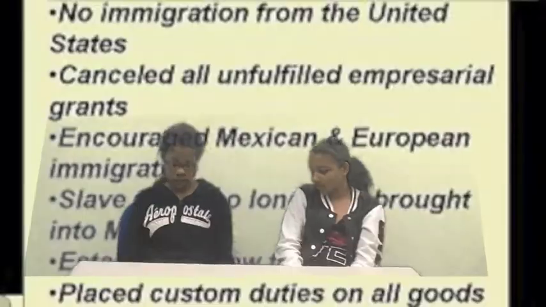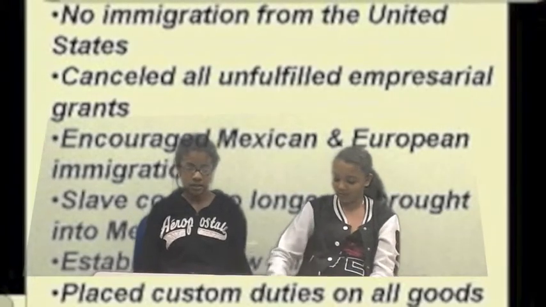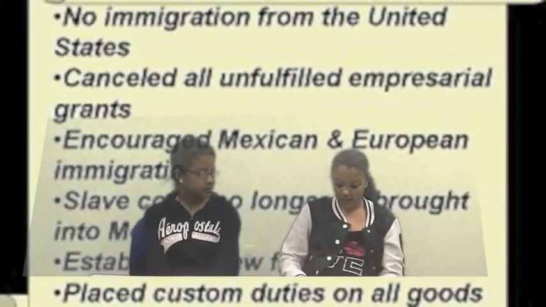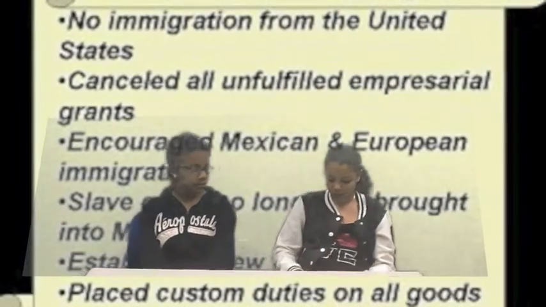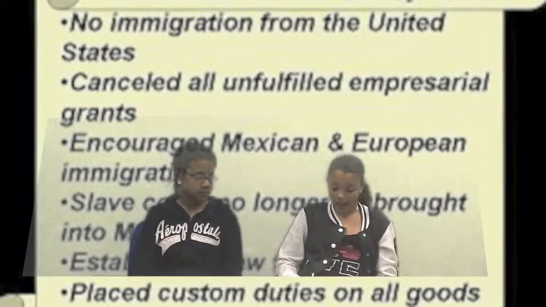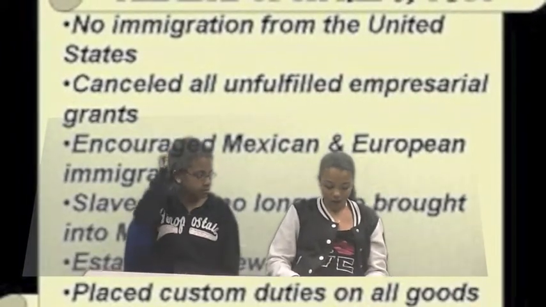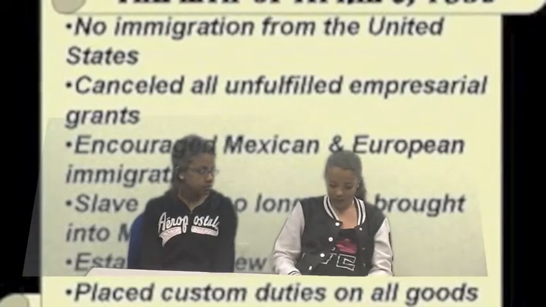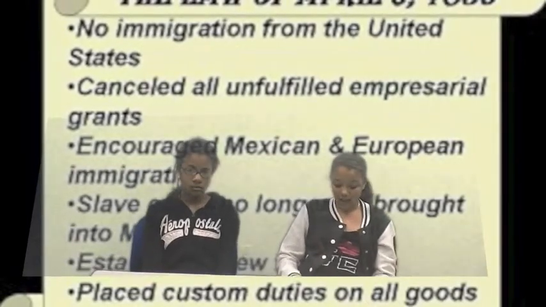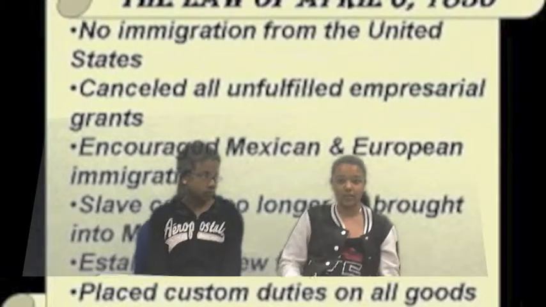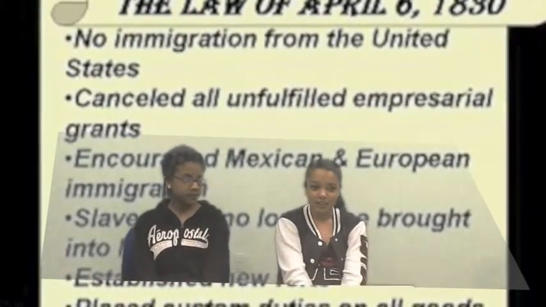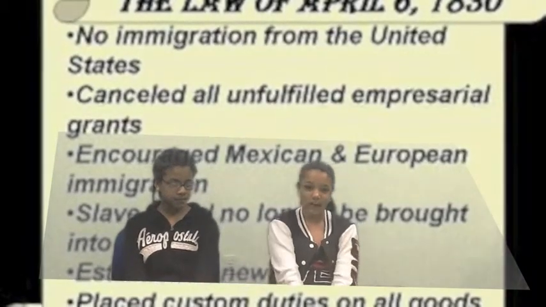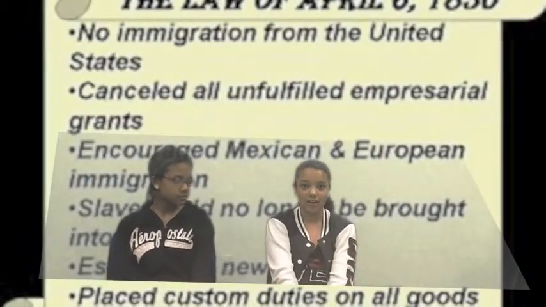What did they do to control Texas colonists? Mexican officials passed a law on April 6, 1830. It outlawed immigration from the USA to Mexico and canceled all empresario grants that had not been fulfilled, and enforced slavery and custom duties laws. Why did they enforce these laws? Because they were scared that Anglo-Americans were going to get power, and they wanted to keep the number of Anglo-Americans down.